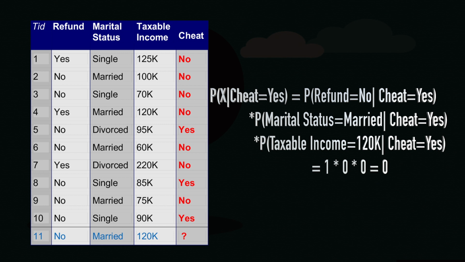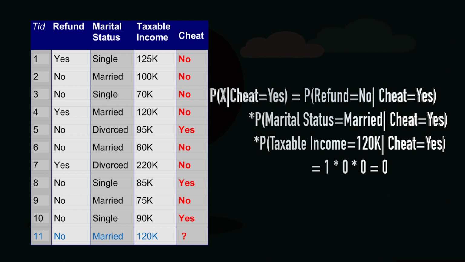So, just like we did in the previous step, we are going to do this with cheat is equal to yes. Again, go back to the table and look at the records where cheat is equal to yes. How many records are there? There are 3 records where cheat is equal to yes. So, we will look at those 3 records. Which are those 3 records? Record 5, record 8 and record 10. Now, once again let us see if refund is equal to no in these 3 records.